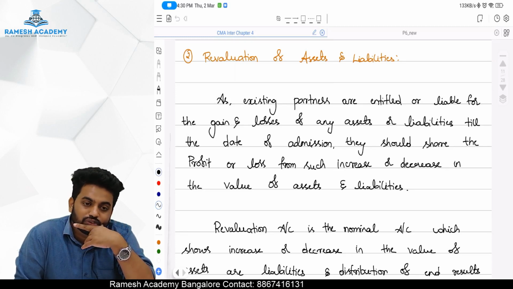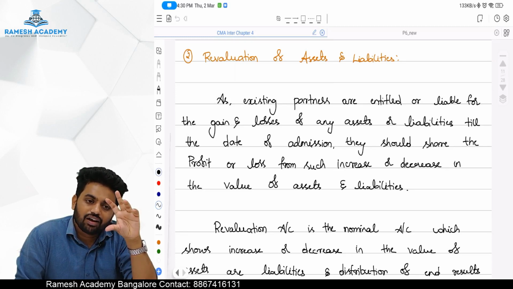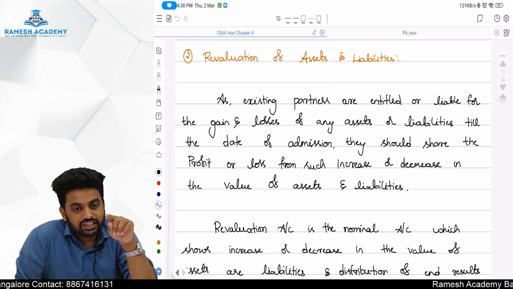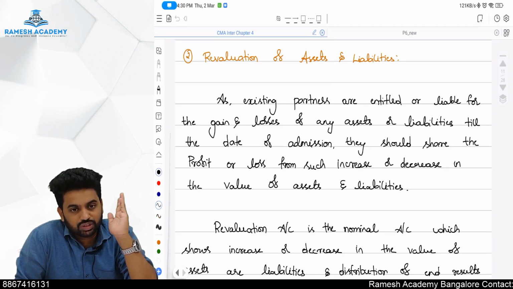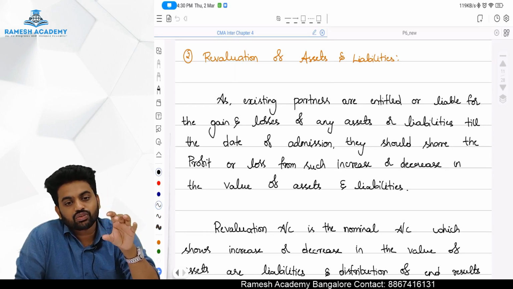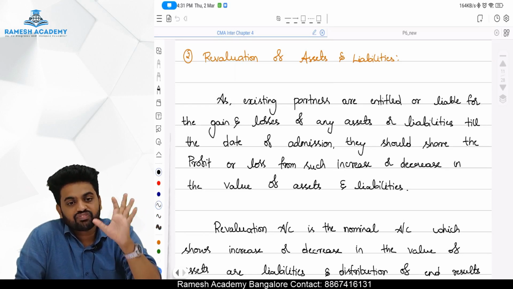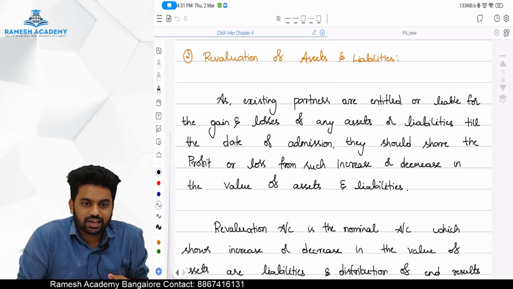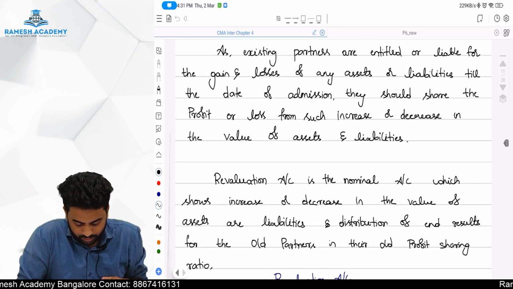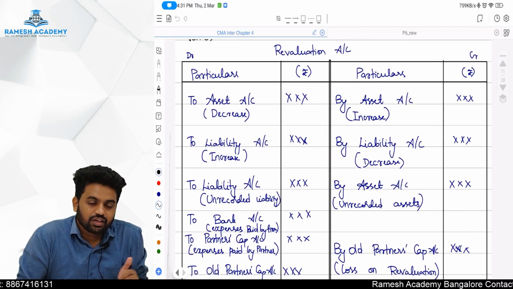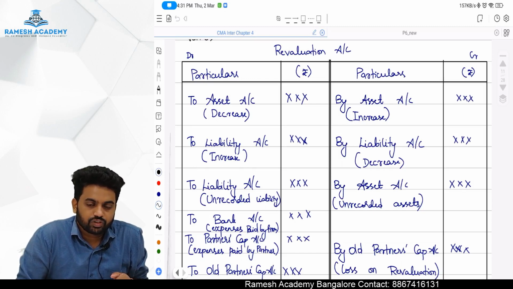So what we will do is find the revaluation loss or profit. If it's a revaluation loss, we will charge it to the existing partners because those are the people who made it. And if it's a revaluation gain, we are going to credit it to the existing partners because it is their efforts. So we are going to revalue our assets and liabilities at the time of admission. When we do the revaluation, if there is an increase in the asset, of course we have to debit the asset, credit the revaluation account.